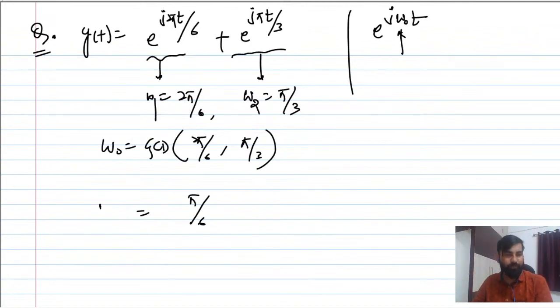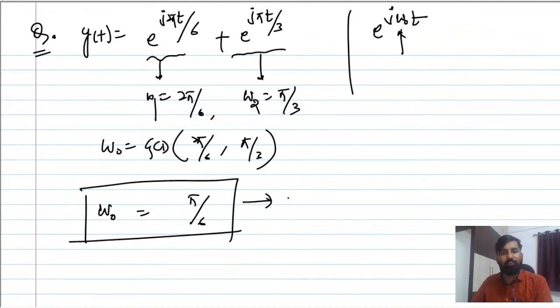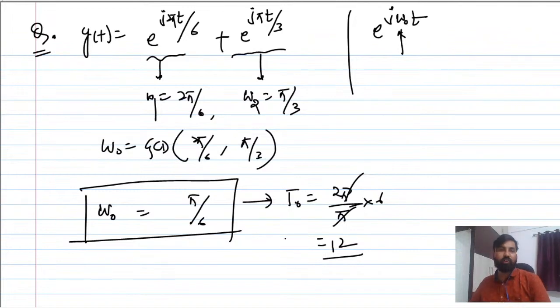Next, you can find the T naught, the fundamental time period, that is 2 pi by pi by 6. Pi gone, so the answer is 12 seconds. So this is how we can evaluate.